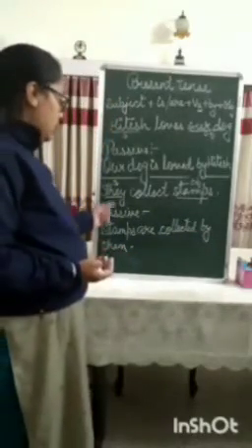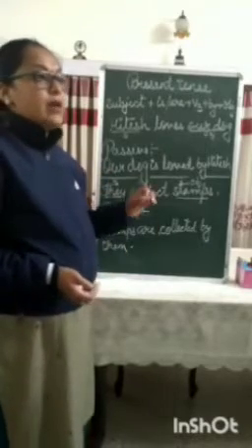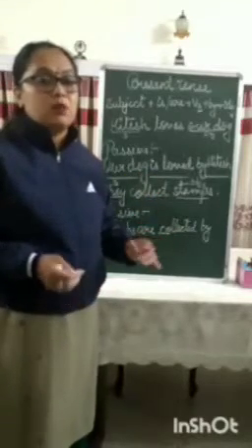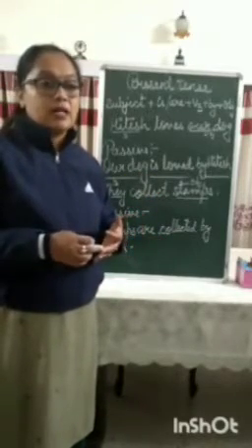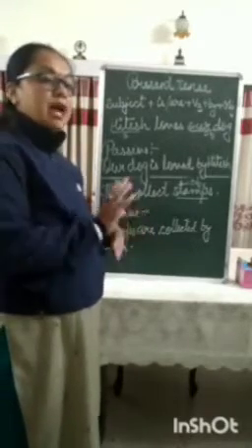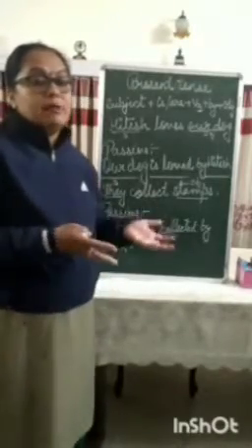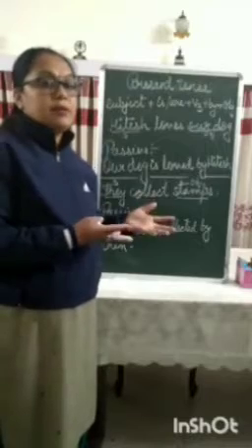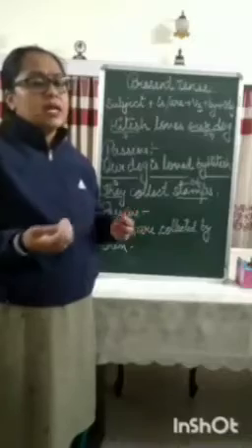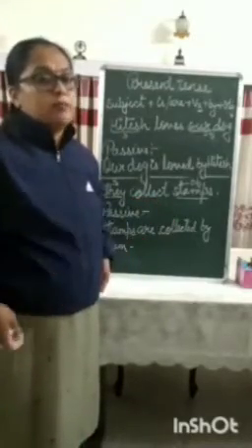Here the subject they will be changed into them. When in active voice the subject is one of the personal pronouns like they, we, I, he or she, then in passive voice we have to change its form. For example, they becomes them, I becomes me, she becomes her, he becomes him, and we becomes us. So these things you have to keep in mind.